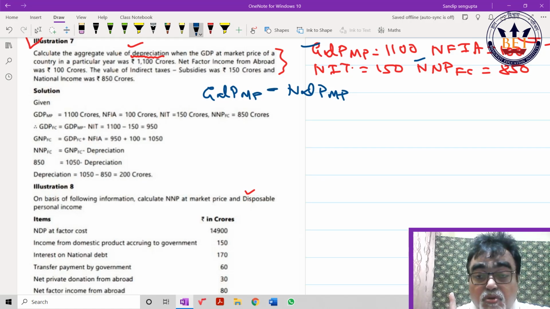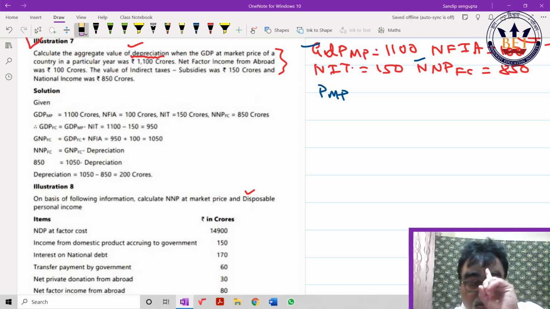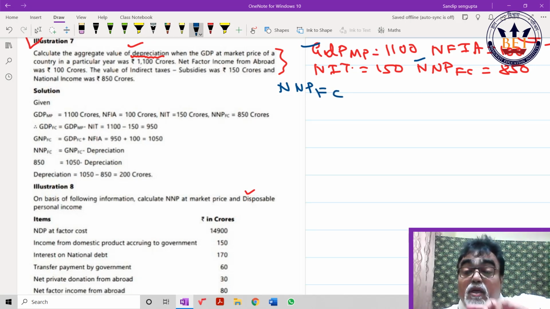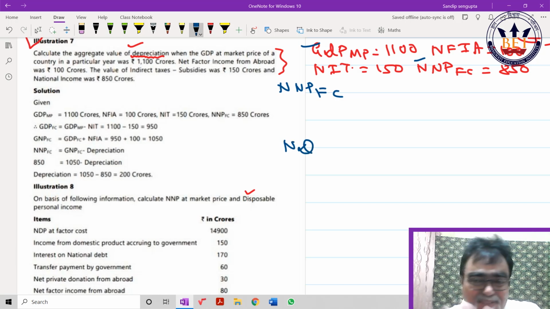But I showed you slowly. NNPFC, right. What do you want to find out? NDPMP. Read on your own. How many letters difference? N and D, FC and MP. 2 letter difference. Matlab 2 times you have to deduct. Simple way. 2 times you have to deduct.